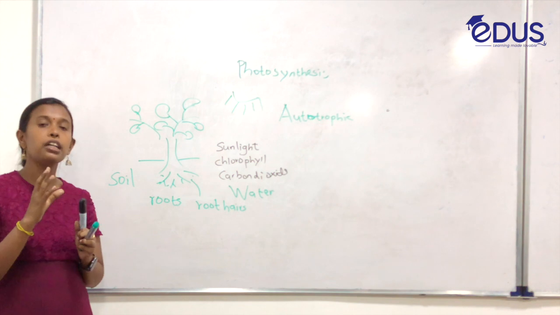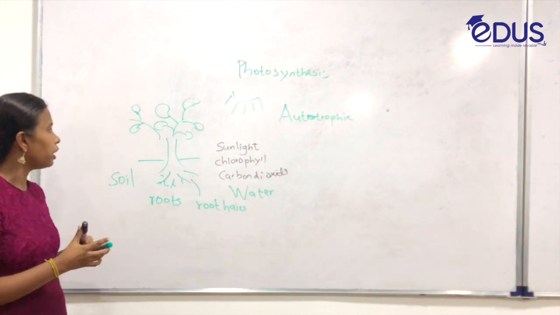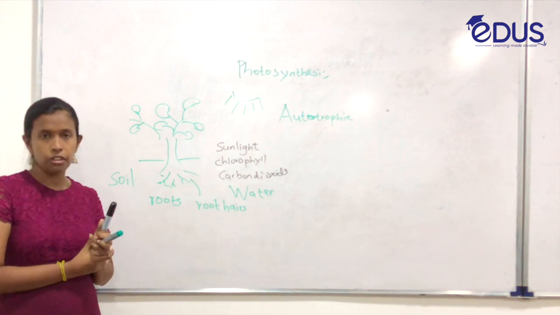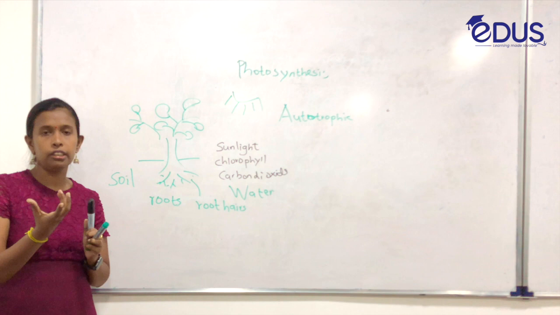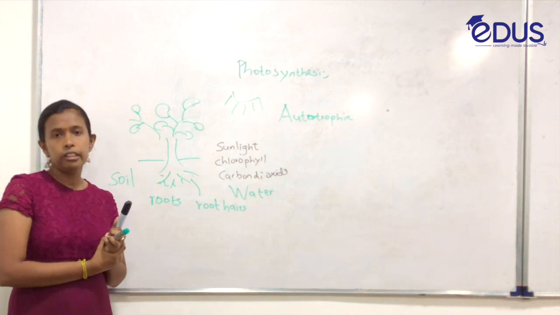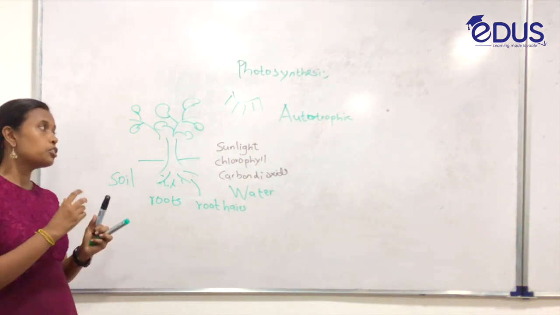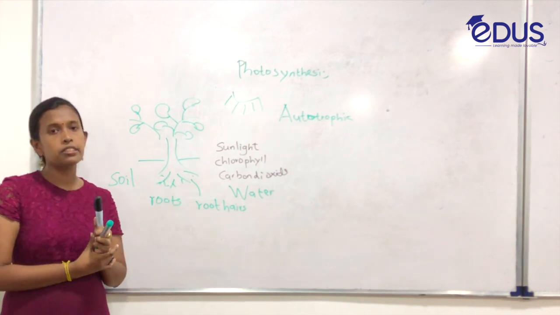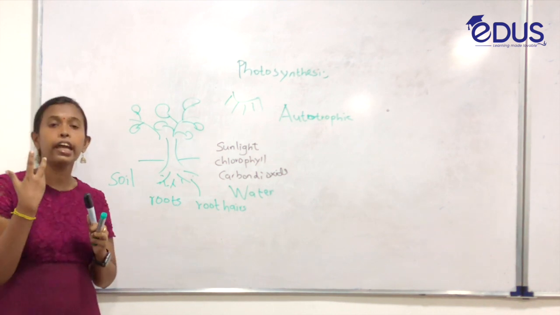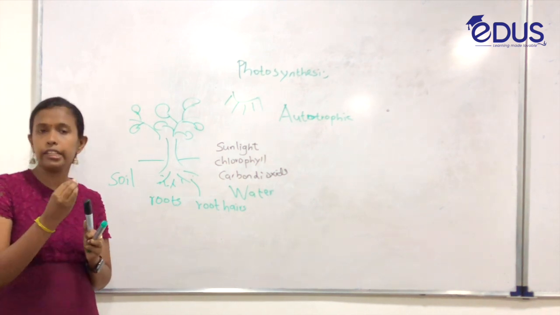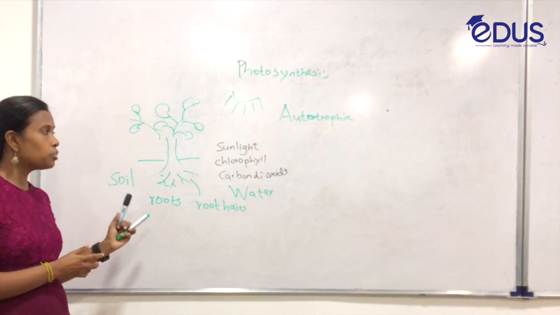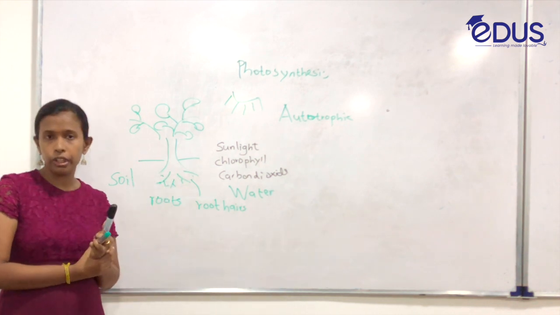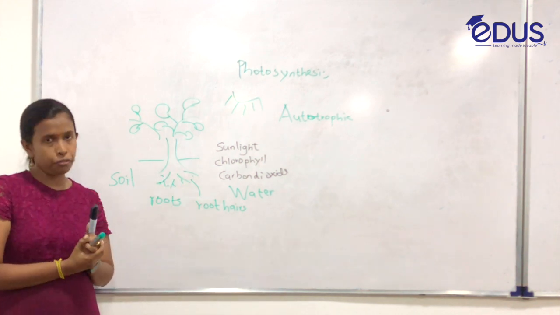So all these factors should reach the plant leaves, then photosynthesis can take place in green plants. The green plants are autotrophic, so they can produce their own food. That is the special character. If all the factors are present, this green plant is going to make its own food.